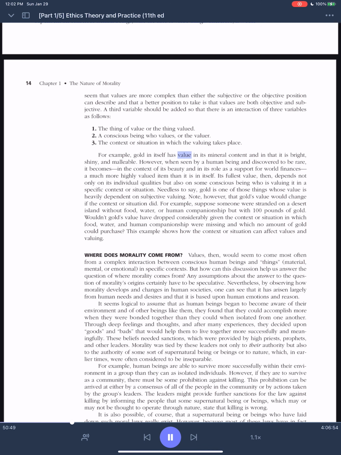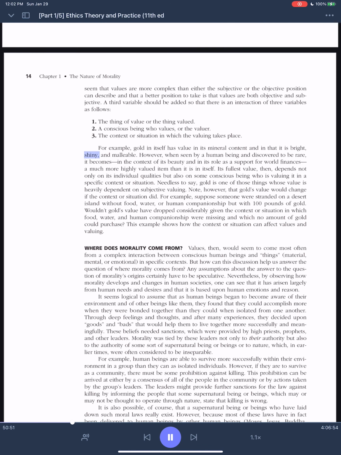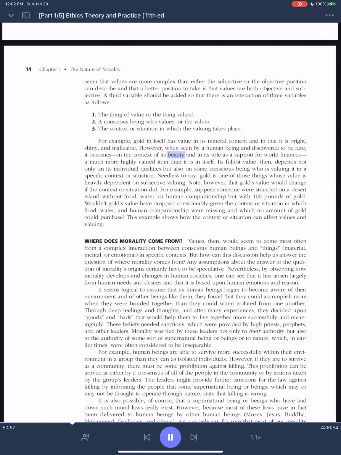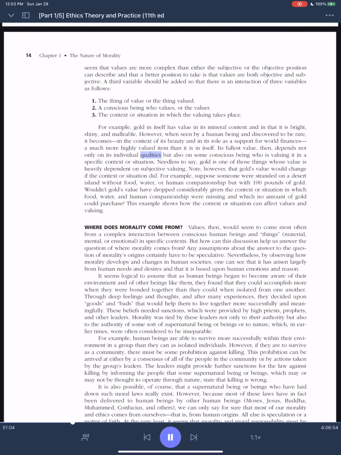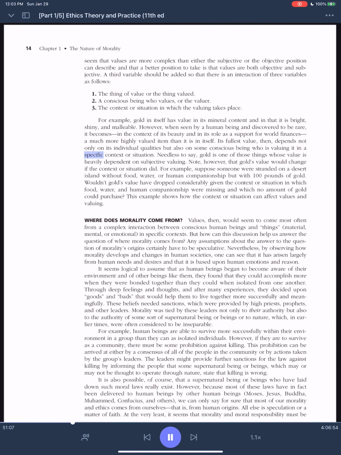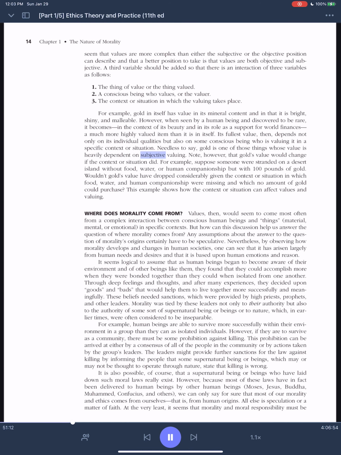For example, gold in itself has value in its mineral content and in that it is bright, shiny, and malleable. However, when seen by a human being and discovered to be rare, it becomes, in the context of its beauty and in its role as a support for world finances, a much more highly valued item than it is in itself. Its fullest value, then, depends not only on its individual qualities but also on some conscious being who is valuing it in a specific context or situation. Needless to say, gold is one of those things whose value is heavily dependent on subjective valuing.